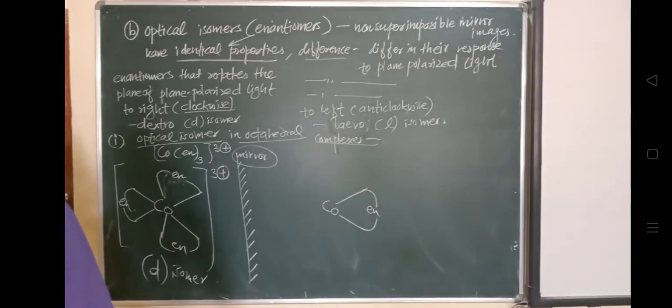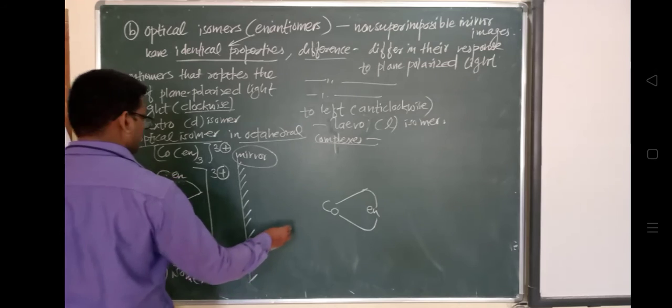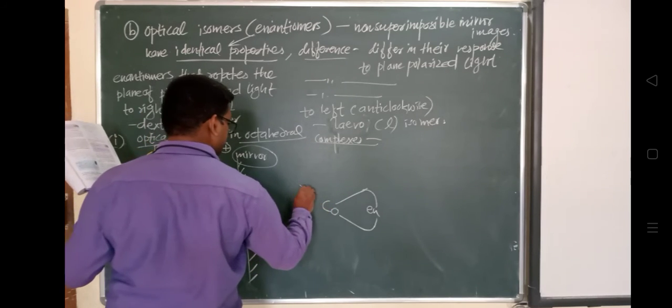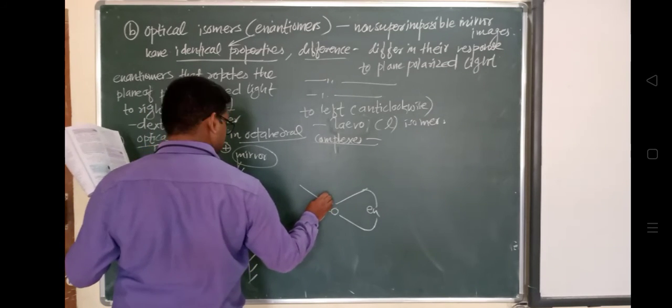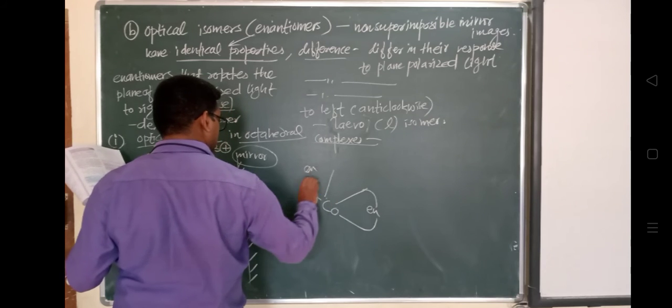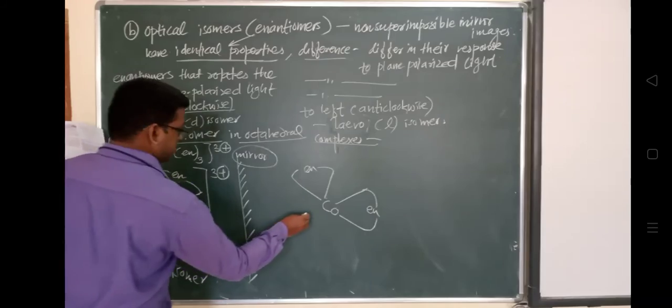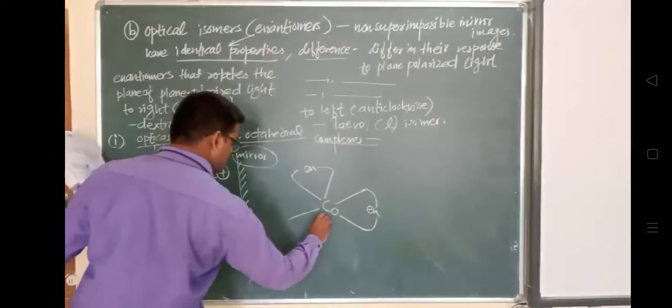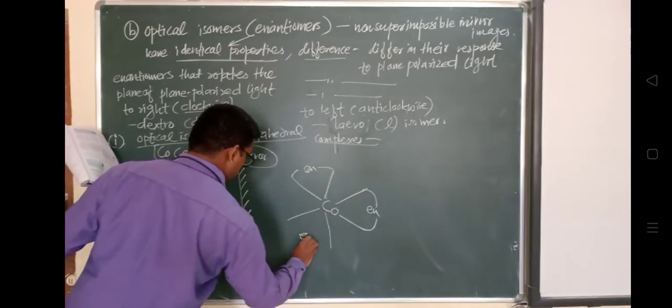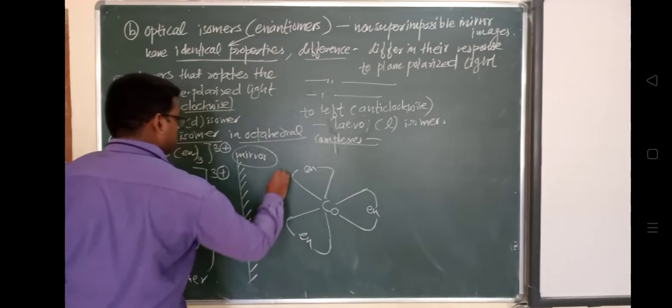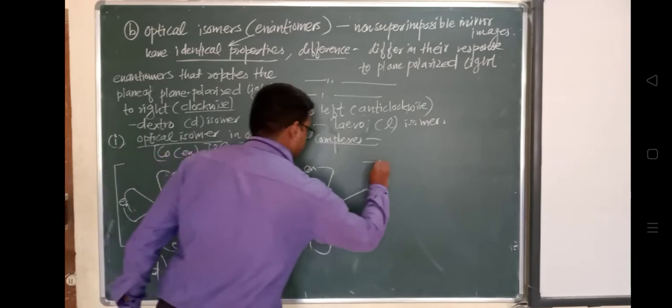Now we are drawing the laevo isomer. So have a look at this. This will be like this, en, and this will be like this. So in this way, this is the structure with this 3 plus charge.